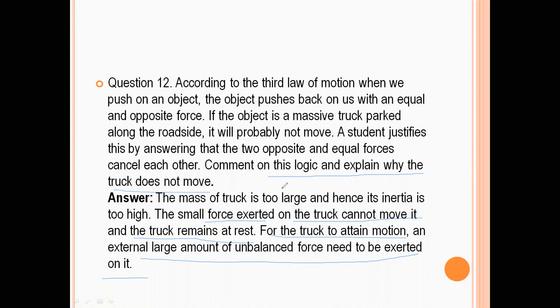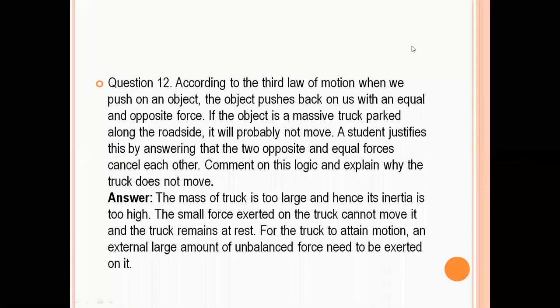If the truck has a large mass, it has much more inertia. Inertia is a property of an object which opposes changes in its state of rest or motion. So the truck will not move for your force. For that, you require a large amount of unbalanced force to bring the momentum in the truck.